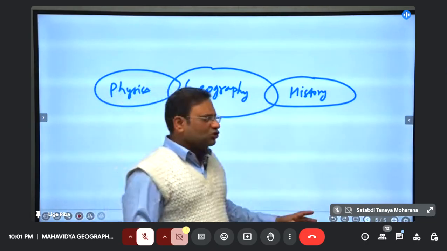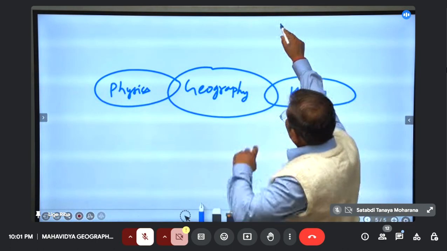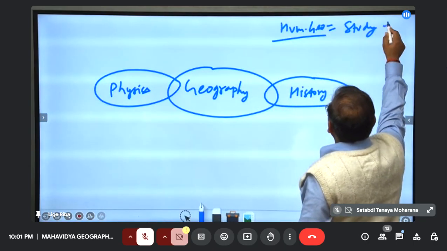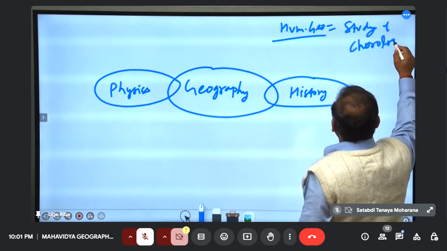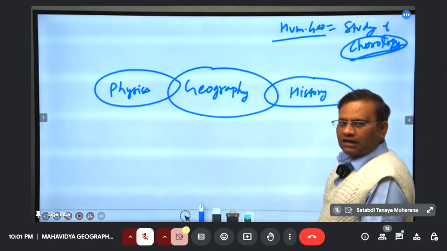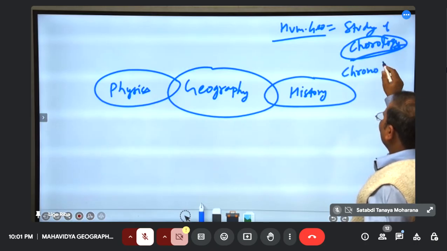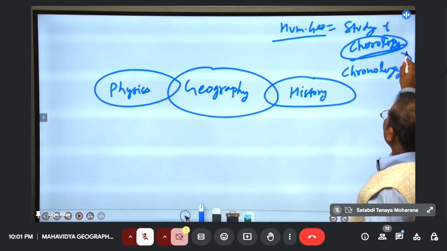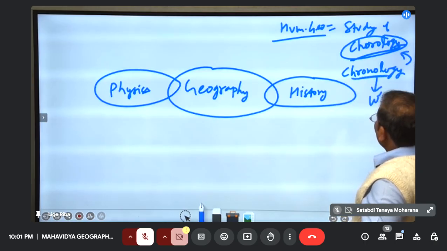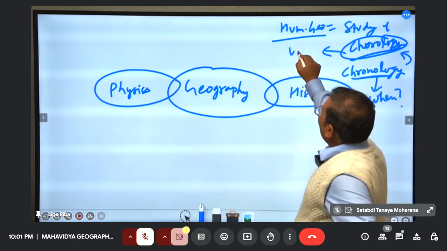In fact, human geographers define geography as a study of chorology. Let me write here. Human geography. So many geographers define geography as the study of chorology. Chorology means space. So study of a space, right? Region. But history is defined as the study of chronology. Both are Latin words. Chorology actually comes out from chronology. Chronology is from the perspective of when a particular event happened. But chorology is of why a particular event happened.